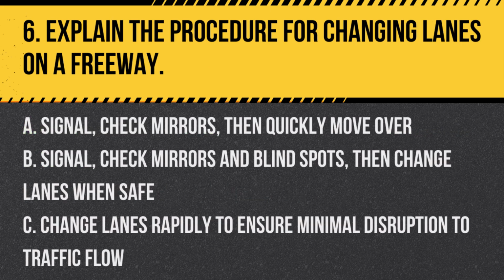Question 6. Explain the procedure for changing lanes on a freeway. A. Signal, check mirrors, then quickly move over. B. Signal, check mirrors and blind spots, then change lanes when safe. C. Change lanes rapidly to ensure minimal disruption to traffic flow. Answer. B. Signal, check mirrors and blind spots, then change lanes when safe. Proper lane changes involve signaling and ensuring the lane is clear.